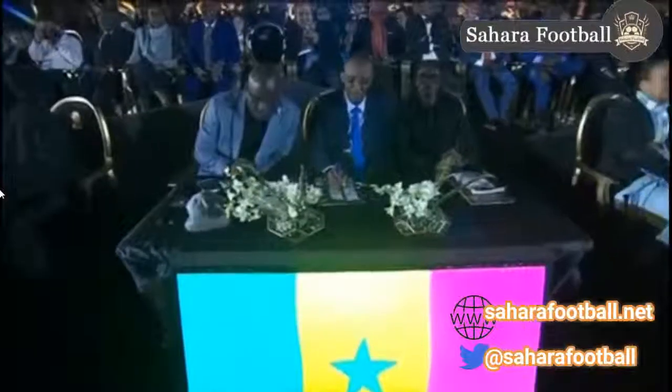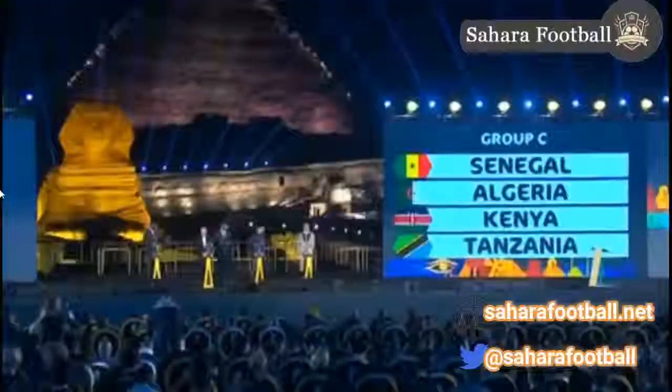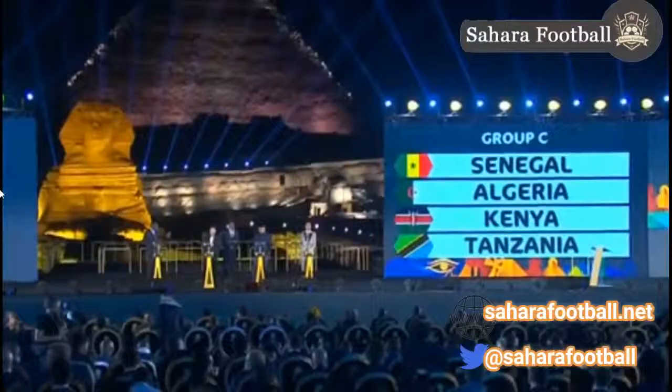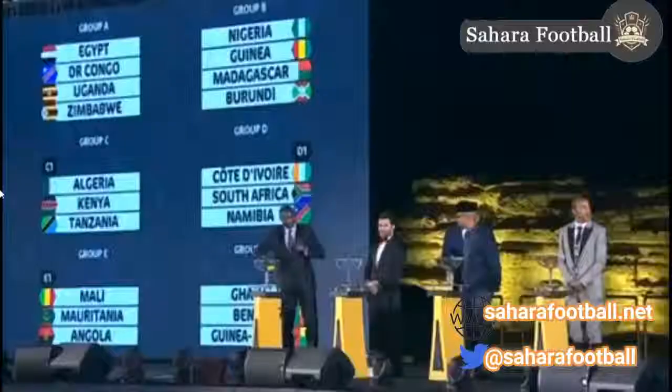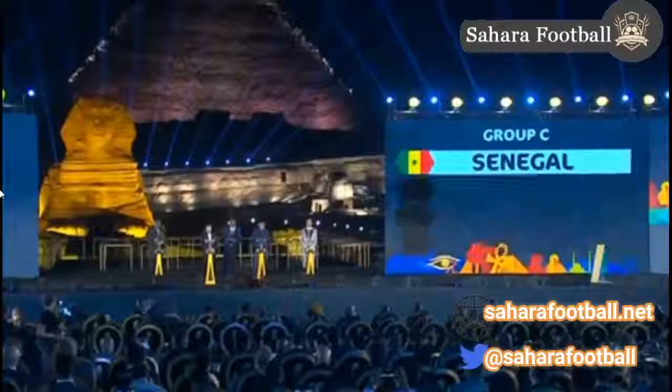Senegal. Senegal, Teranga Lions. The Teranga Lions amassed the most points in the qualifiers, 16 points, and Senegal made their bow in 1965, the highlight of their participation being the runners-up spot in 2002. Senegal, Algeria, Kenya, and Tanzania in Group C.